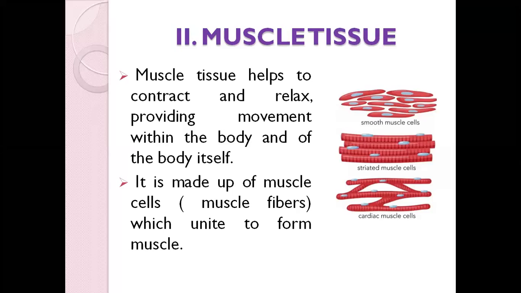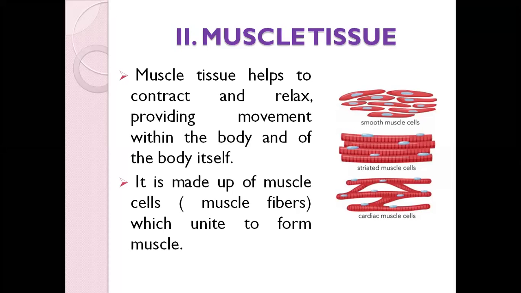The second type is the smooth muscles. These are the muscle cells you will see in all the visceral organs, that means the soft organs of the body, like the stomach and the ureters. These are organs which need expansion and relaxation, so in these organs we usually see the smooth muscles.